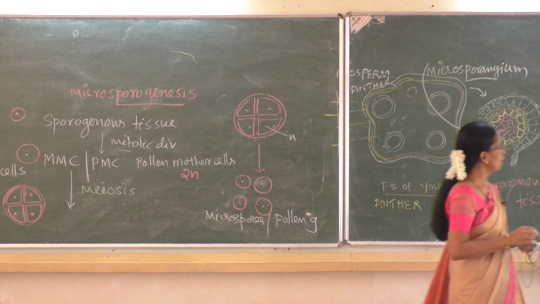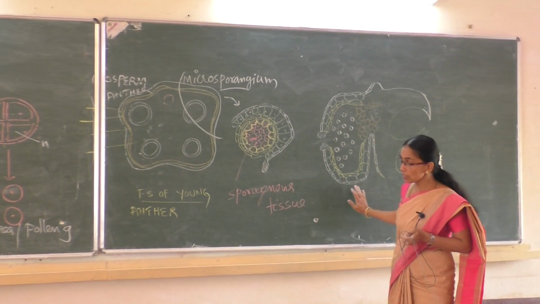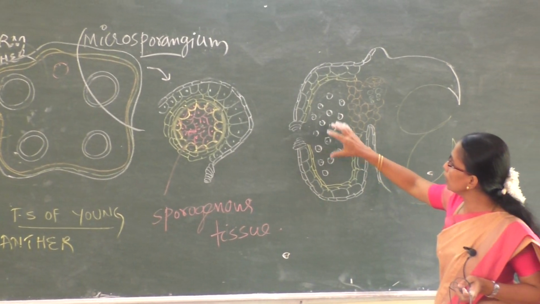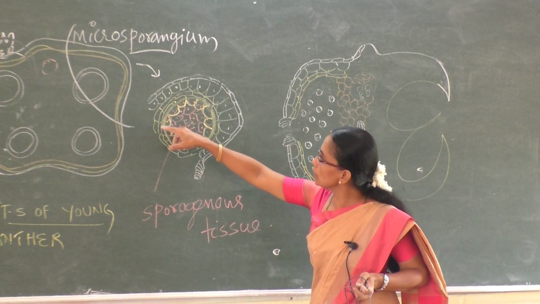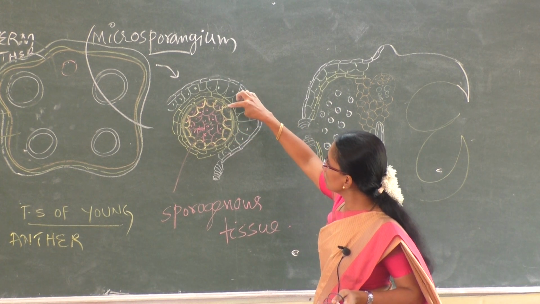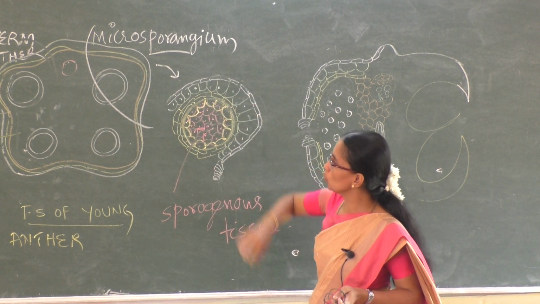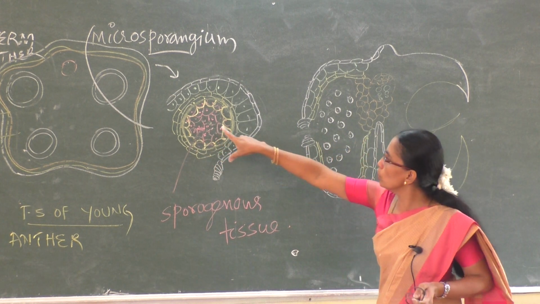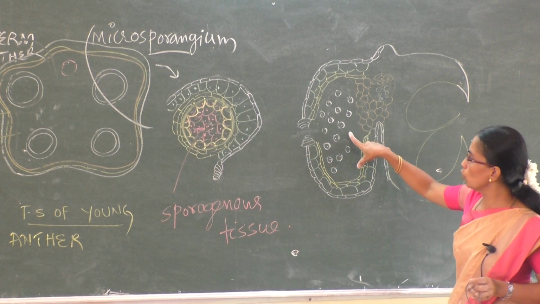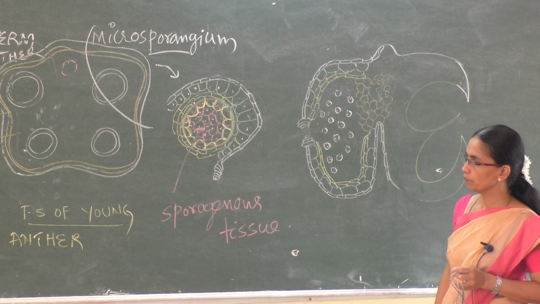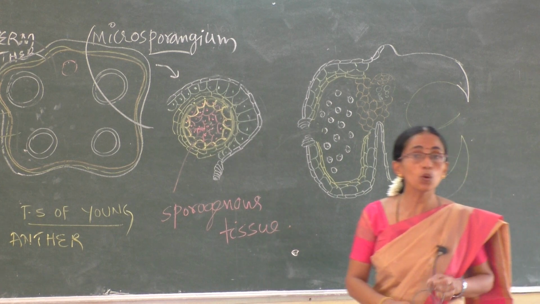So microspores are also called male gametophytes. Observe this mature anther which is dehiscing. These are the pollen grains. The young one has epidermis, endothecium, middle layer, tapetum and the sporogenous tissue. Initially by mitosis, later by meiosis, it results in pollen grains. These pollen grains come out through this opening.